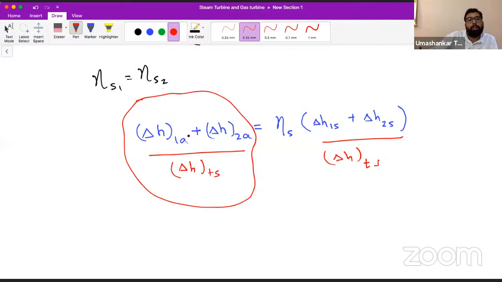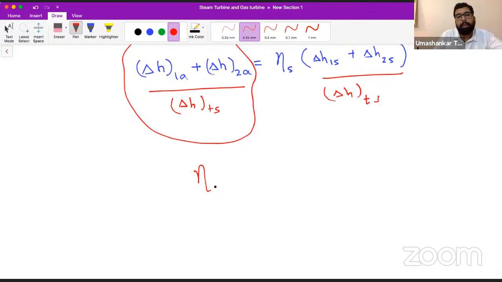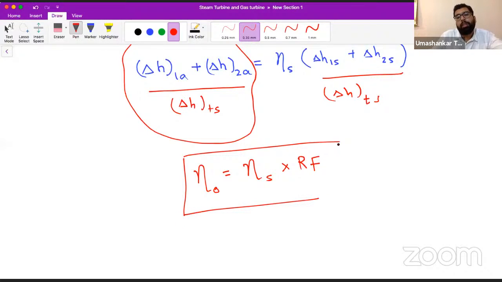This is the overall efficiency, because the numerator shows the actual enthalpy drop in the turbine and the bottom is the total isentropic enthalpy drop. So overall efficiency will be equal to the stage efficiency times the reheat factor. We have this relation, which can be used in objective type questions or in certain examples, relating overall efficiency with stage efficiency and reheat factor.